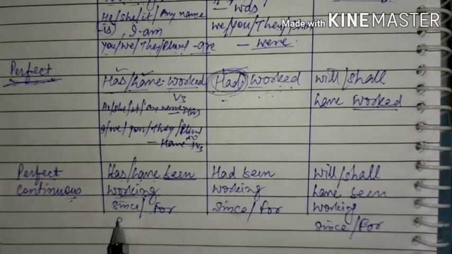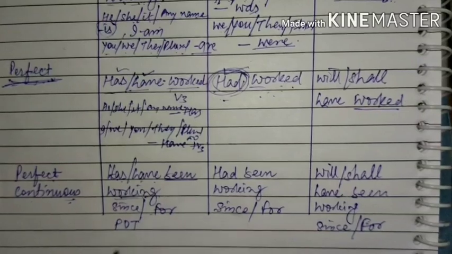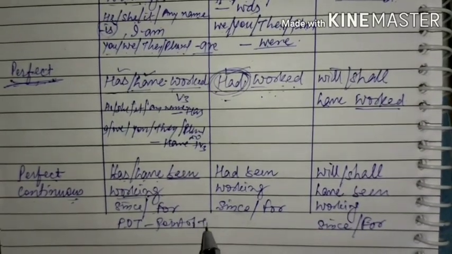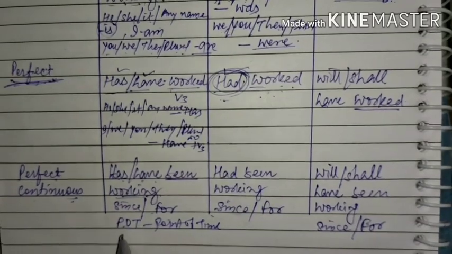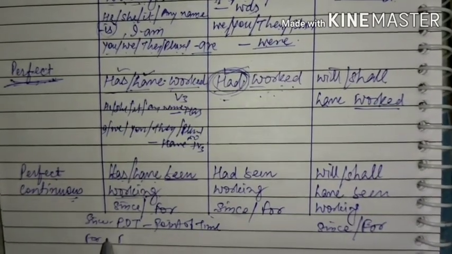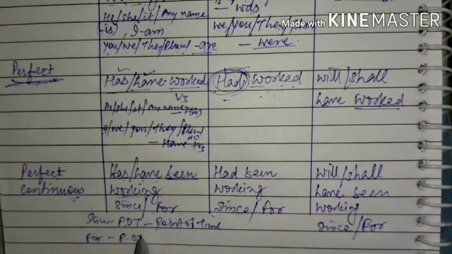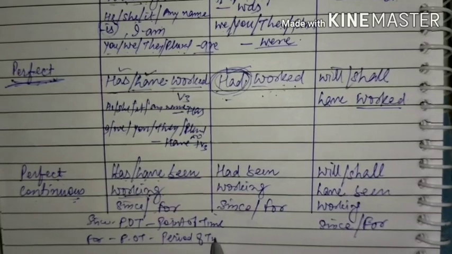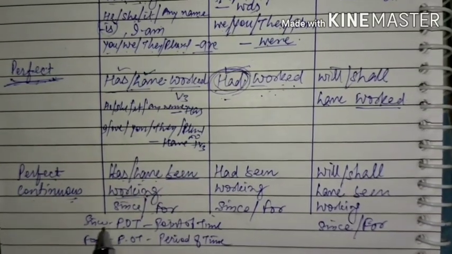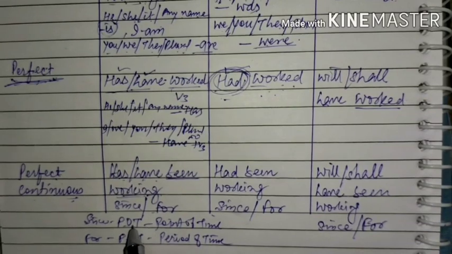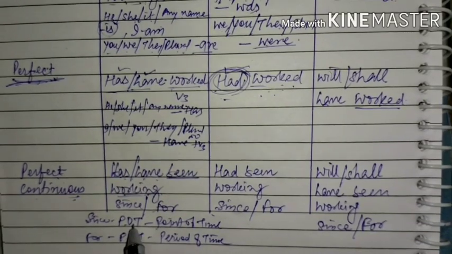Since is used for point of time, and for is used for period of time. Point of time, dear students, tells about a perfect reference, a definite reference of a time.